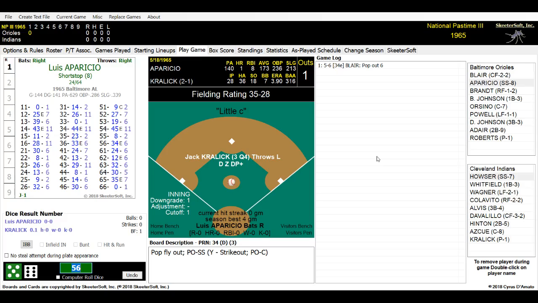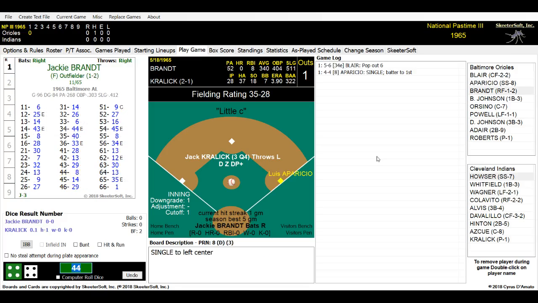And here is the pitch from Kralik. It's a 44. Luis Aparicio will hit it out towards left center field. Nice little ball just drops in. Wagner picks it up, fires it back into second base, and Aparicio will be on first with a base hit. First one in quite a while for the man. Jackie Brandt is up. He's playing right field today. No home runs, 8 RBIs, .340 batting average for Baltimore.